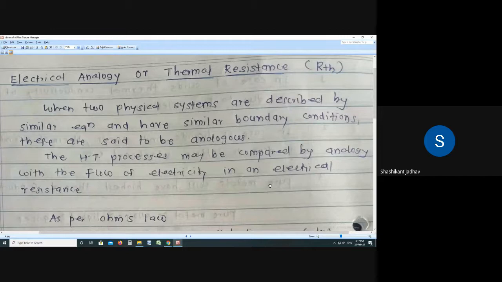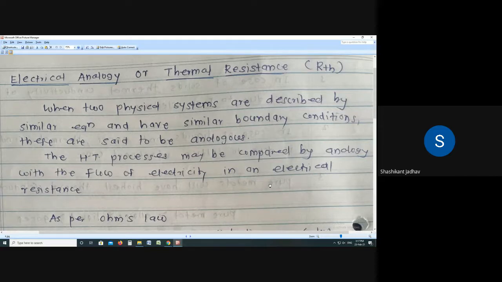Analogy means similarity. So electrical analogy means we have to compare the two systems, and see how the electrical system is similar to the heat transfer system. So what is meant by electrical analogy? When two physical systems are described by similar equations and have similar boundary conditions, these are said to be analogous.